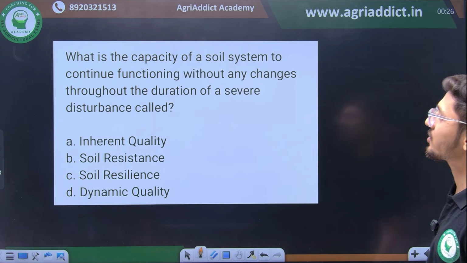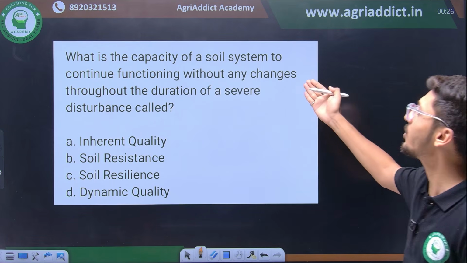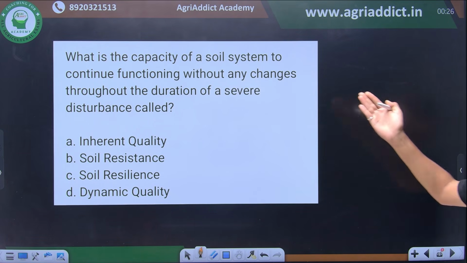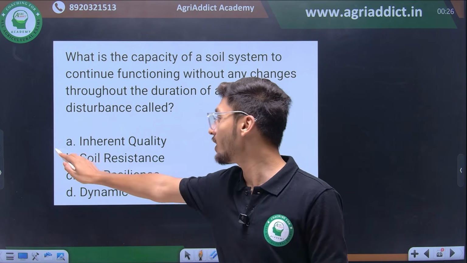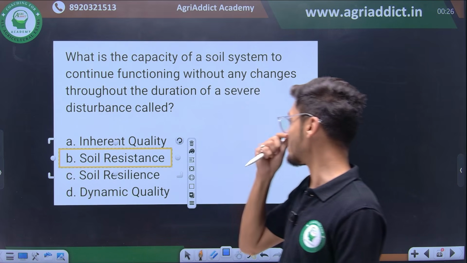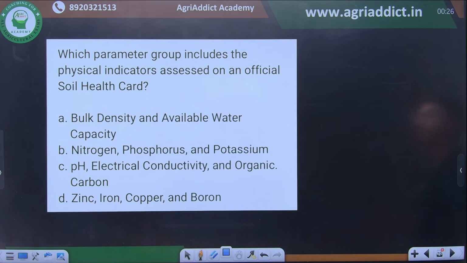Then moving ahead to the next question, what is the capacity of soil system to continue functioning without any change or disturbance? It is known as soil disturbance. To continue without any change is known as soil resistance. Yes. Then moving ahead to the next question.